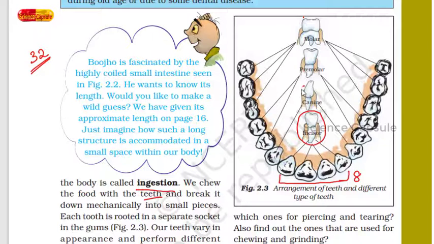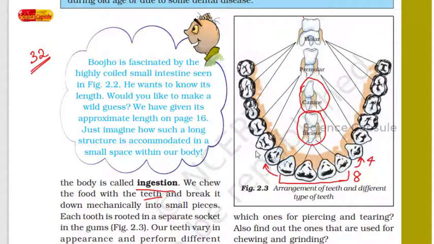The second set of teeth is known as canine. After incisor you will find canine, on both the side 1 canine. So you will find 2 canines on the lower jaw, 2 canines on the upper jaw. Got it? So altogether we find 4 canine, 2 on the lower jaw, 2 on the upper jaw. The main purpose of canine is to pierce the food or to tear any food. The canine is used. Got it?